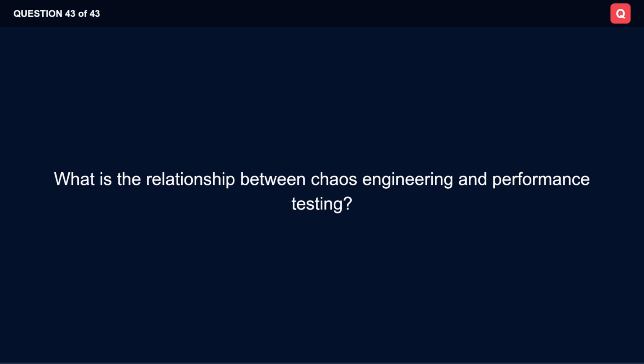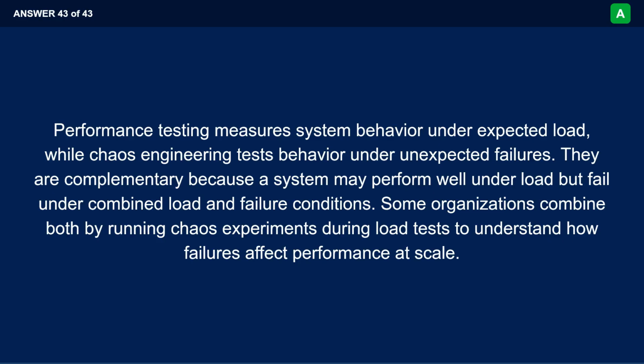What is the relationship between chaos engineering and performance testing? Performance testing measures system behavior under expected load, while chaos engineering tests behavior under unexpected failures. They are complementary because a system may perform well under load, but fail under combined load and failure conditions. Some organizations combine both by running chaos experiments during load tests to understand how failures affect performance at scale.